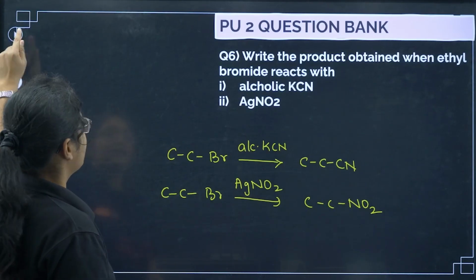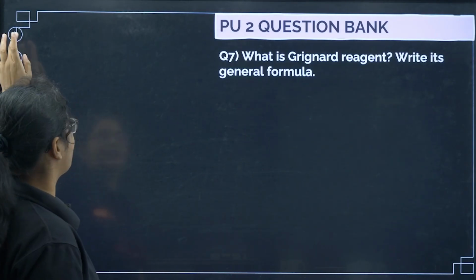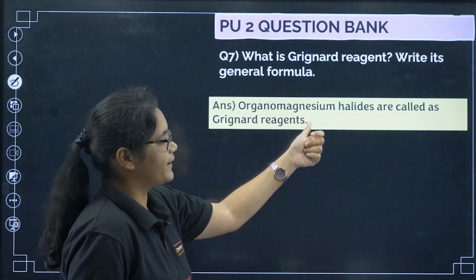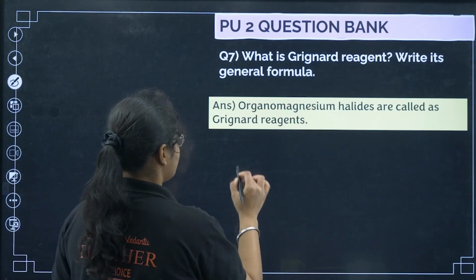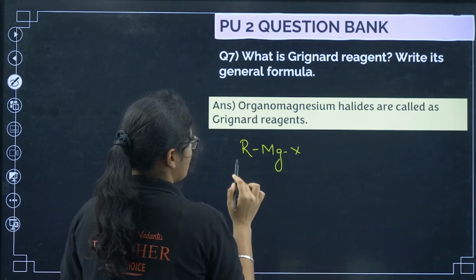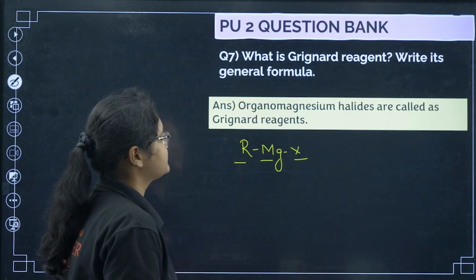Next we have: what is Grignard reagent, and write its general formula. Organomagnesium halides are called Grignard reagent, and its general formula is RMgX. You can see organomagnesium halides.